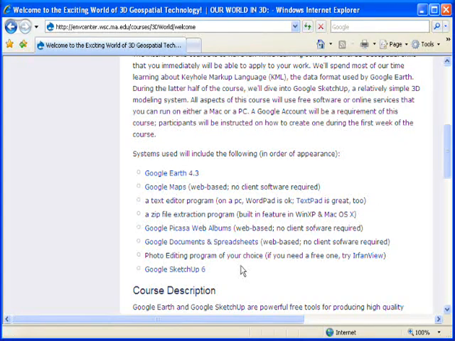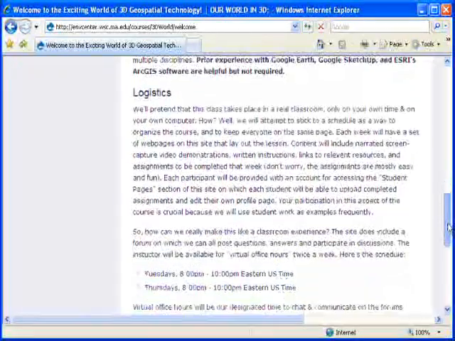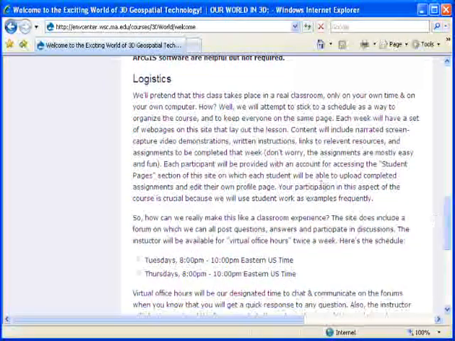We will have instructions as we go through each week on when you need to install these. Feel free to install them up front, but just bear in mind you can wait if you'd like. Here's our course description and the logistics.